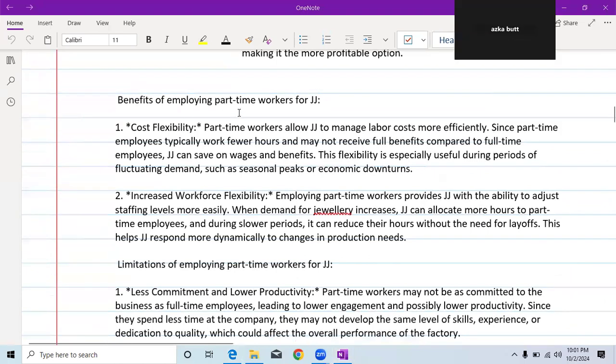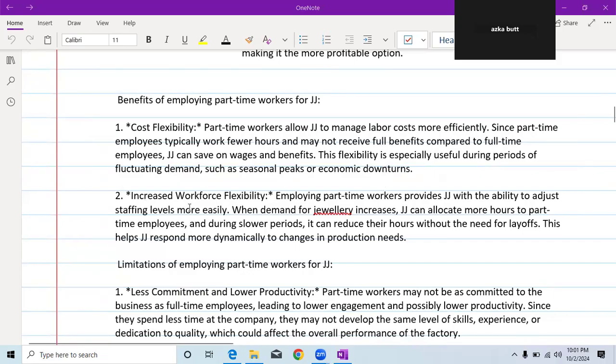Okay, so benefits of employing part-time workers for JJ. First benefit would be cost flexibility. Part-time workers allow JJ to manage labor cost more efficiently since part-time employees typically work fewer hours and may not receive full benefits compared to full-time employees. So JJ can save on wages and benefits, and this flexibility is especially useful during periods of fluctuating demand, such as seasonal peaks or economic downturns.